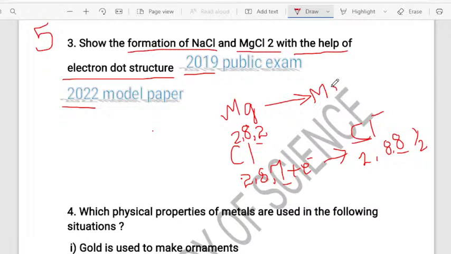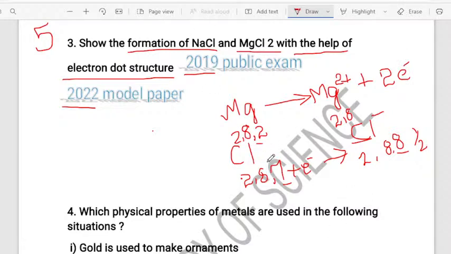By losing 2 electrons, what is happening? Mg is becoming Mg2 plus. It is very important, dear students. So by losing 2 electrons, Mg is becoming Mg2 plus. So Mg2 plus is now more stable than Mg, because it has only 2 and 8 electrons. So 2 electrons have been lost. You have to mention that here. Okay? Next. Magnesium chloride, right?